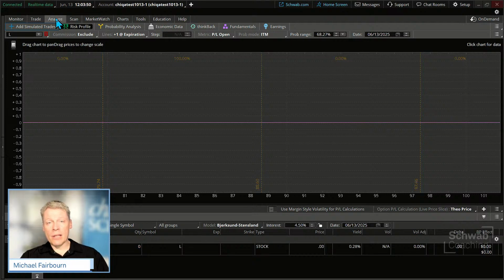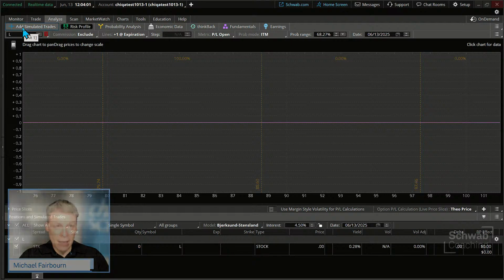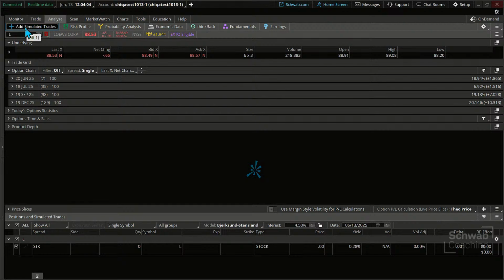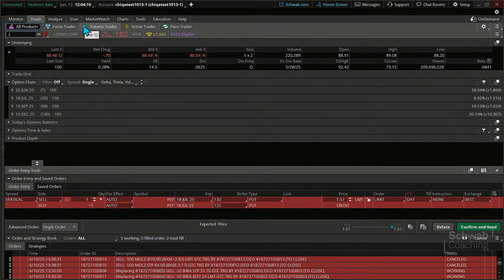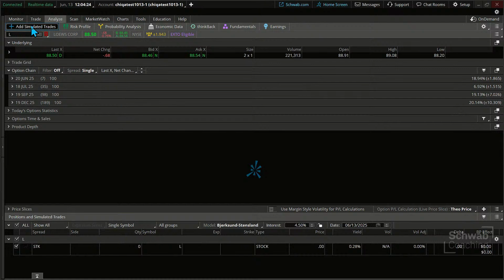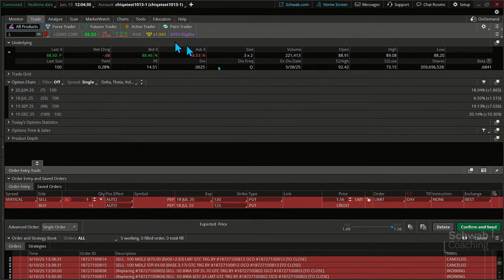But before I get into the Analyze tab, I want to show you how you can start off in the Analyze tab very quickly from the Trade tab, and that's through adding simulated trades. Now, we could start off here if we wanted to, but how often do you start off more in the Trade tab? It's a little bit easier. I think in a lot of cases, whether you're placing actual trades or paper money trades, you're probably here more often than in Add Simulated Trades. It is a sub-tab, and you certainly can use it, but if you start in the Trade tab, let me just show you, for example.